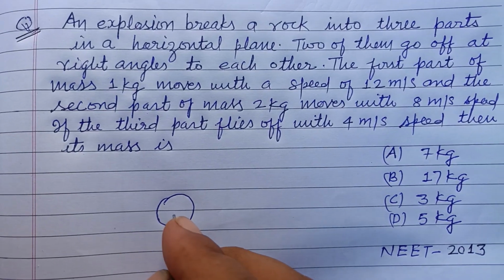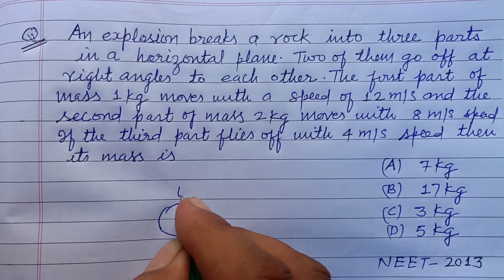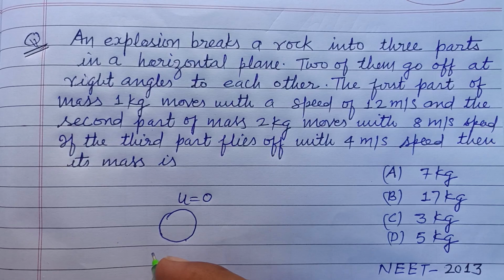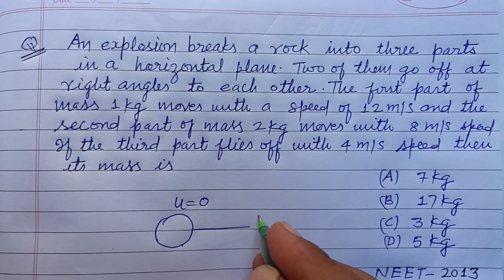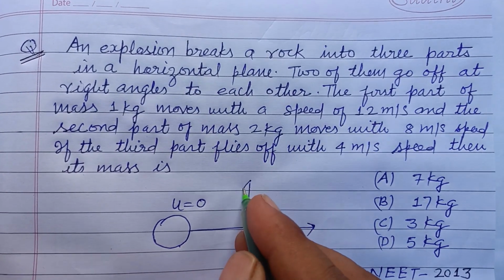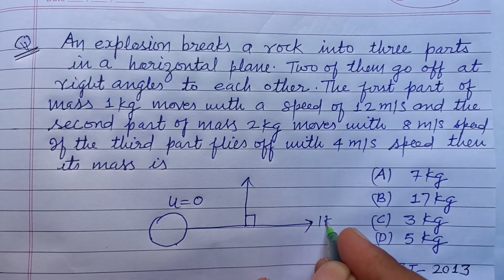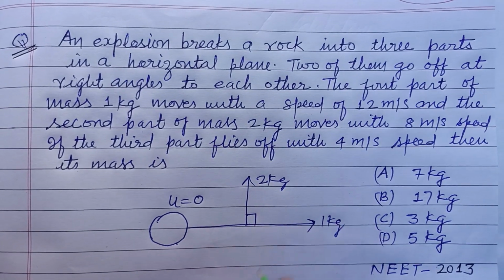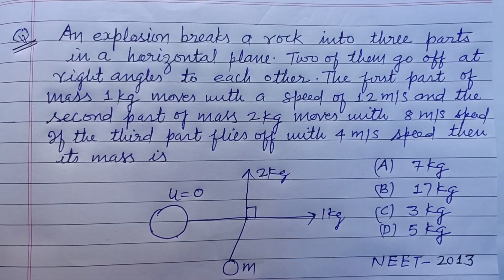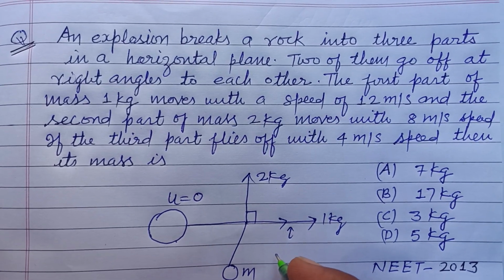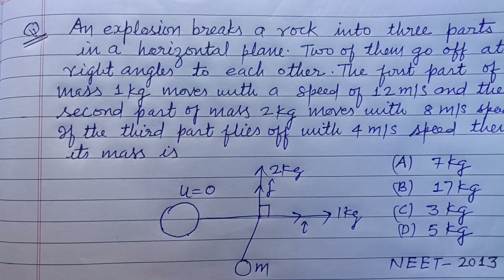So initially, this is a rock whose initial velocity is 0, and it breaks down into three parts in which two are moving with different velocities at right angles. So this is the 1 kilogram and this is the 2 kilogram object. Let the third part be of m kilogram. Let i cap be the unit vector in the x direction and j cap in the y direction.